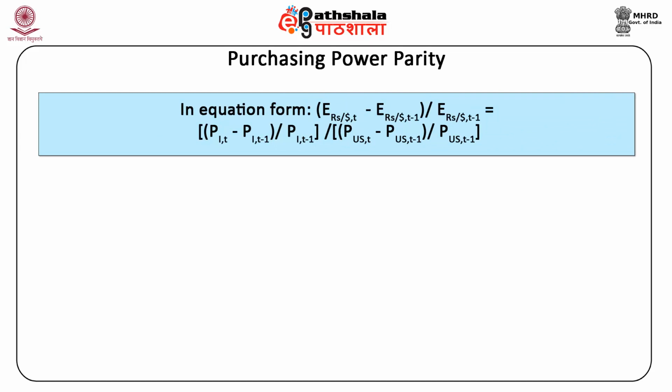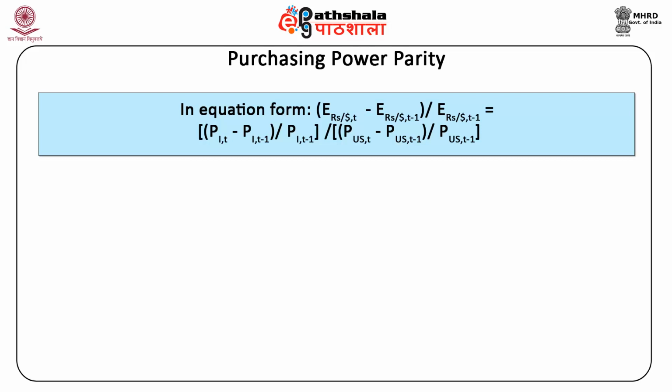Writing in equation form, relative purchasing power parity means (E rupees per dollar, t minus E rupees per dollar, t minus 1) divided by E rupees per dollar, t minus 1 is equal to (P1, t minus P1, t minus 1) divided by P1, t minus 1 minus (P US, t minus P US, t minus 1) divided by P US, t minus 1.